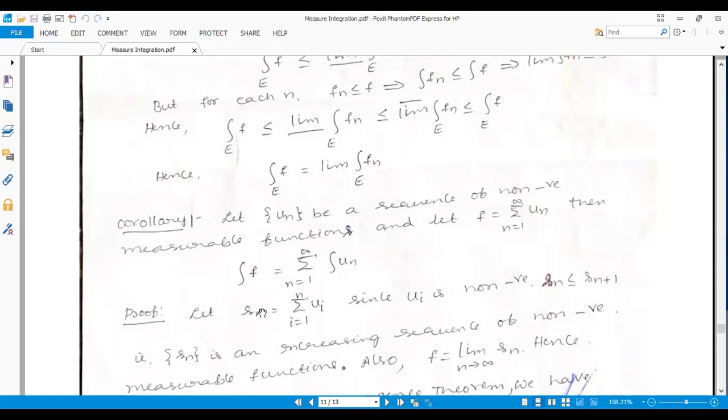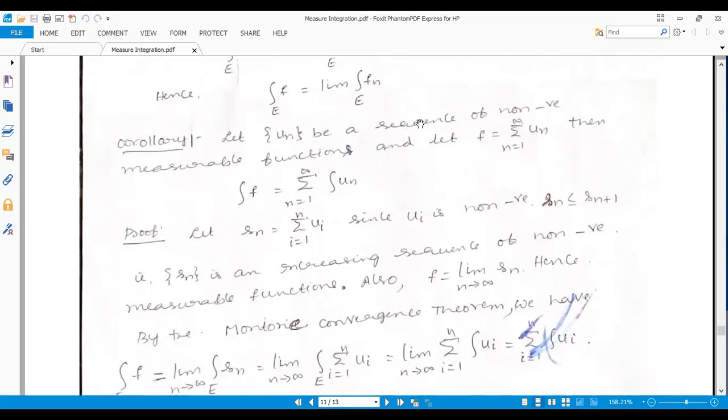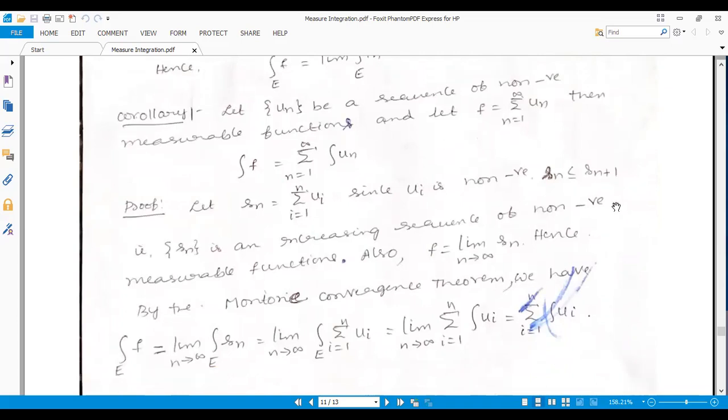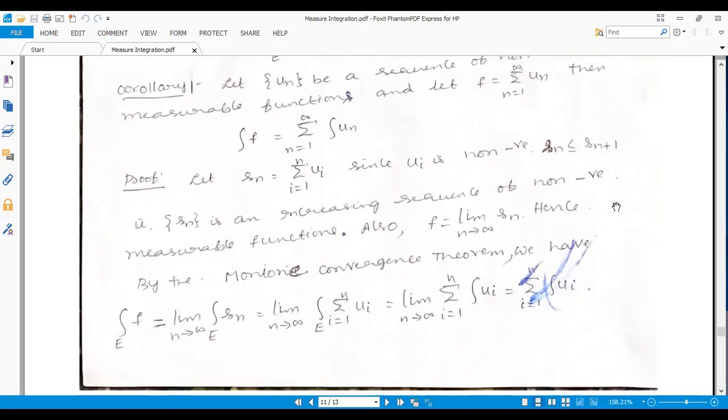Here first we set S_n equal to the sum over i running from 1 to n of u_i. Since the u_i are non-negative, and monotonicity also holds, S_n is less than or equal to S_{n+1}, because S_n is an increasing sequence of non-negative measurable functions.